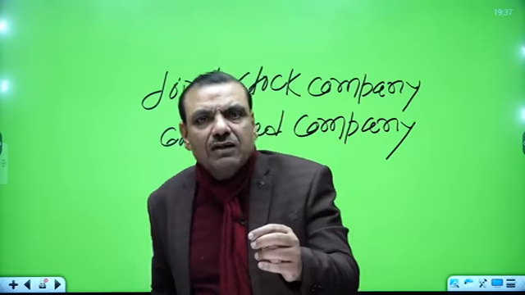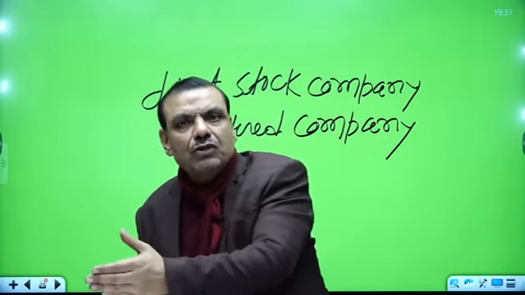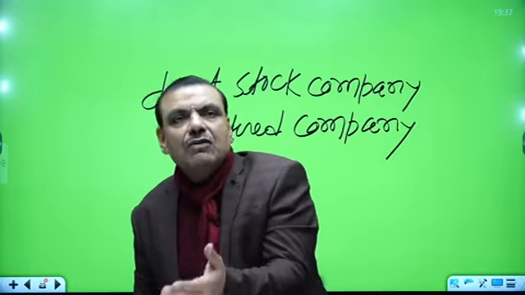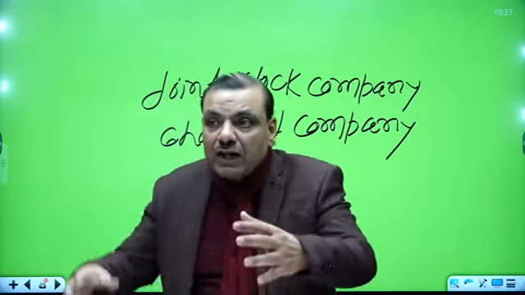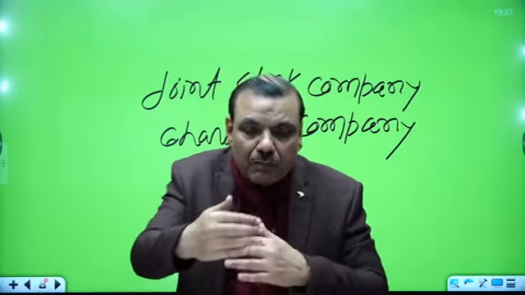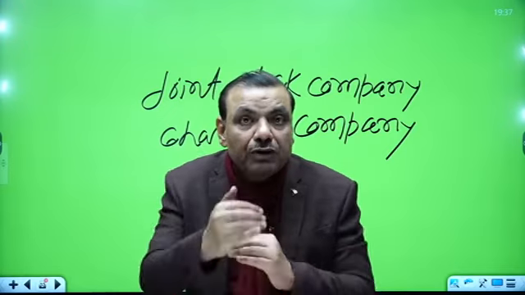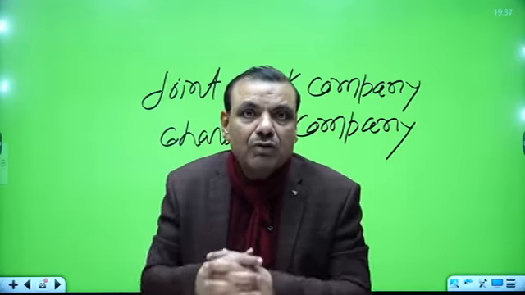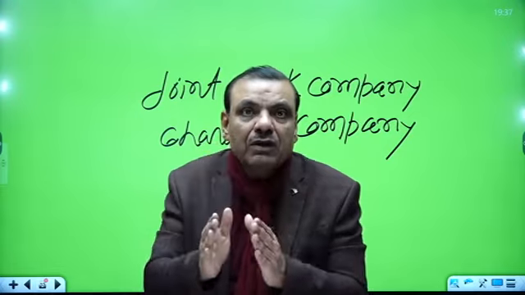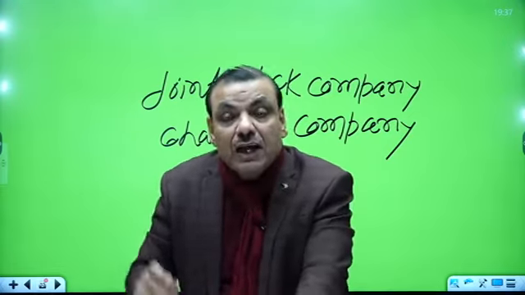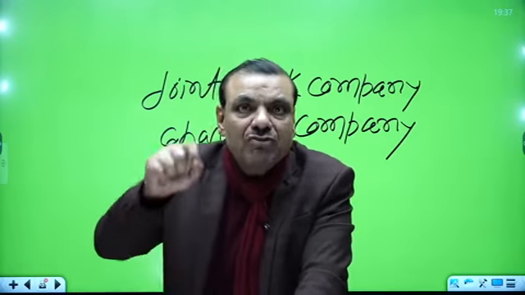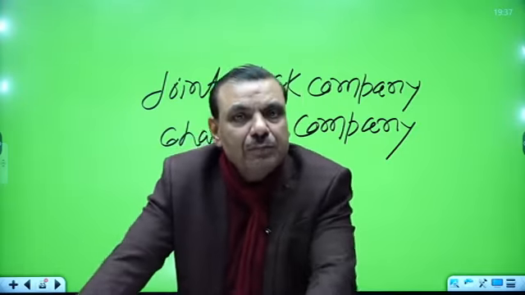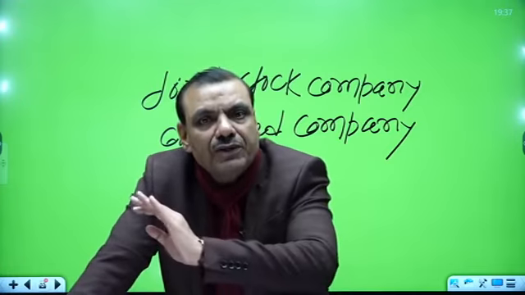So my point is that when the British company came to the East, the Dutch company was already there, the Portuguese company was there, and later even the French company came there. So as four to five companies were there, all were competing with each other, and all were in demand of the same type of products. So there was a fear of competition among themselves, and that was going to hamper the profit of the company. That's why every company was inclined to eliminate its competitor from the market.